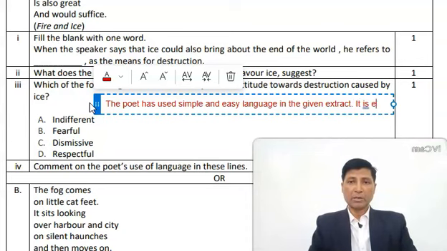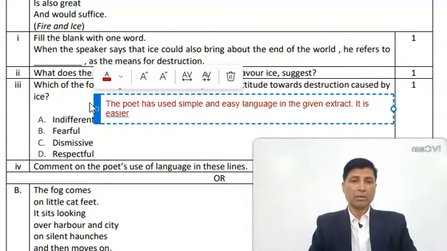It is easier to understand the message of the poem.